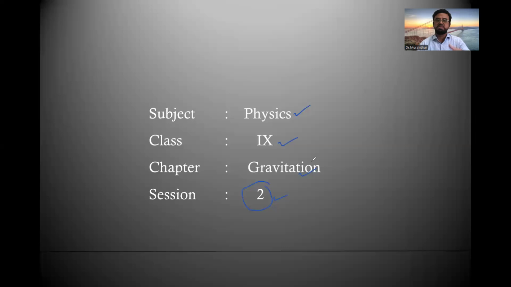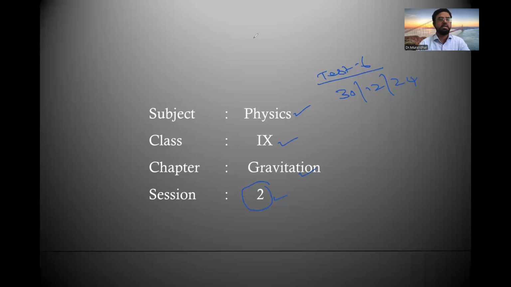Maybe 2 or 3 more sessions will be needed to complete this chapter, which is the proposed syllabus for test 6. As all of you know, we are repeatedly reminding you that test 6 is on 30th December with the syllabus of gravitation, the total chapter, right? The total chapter.